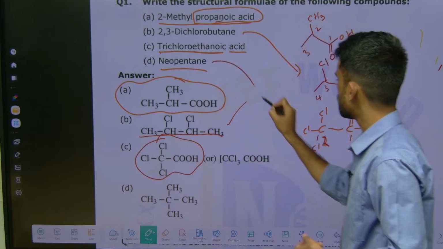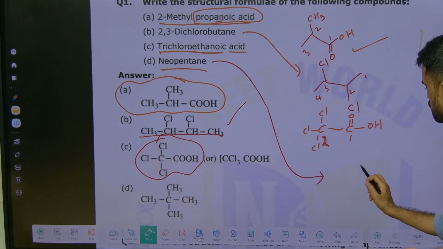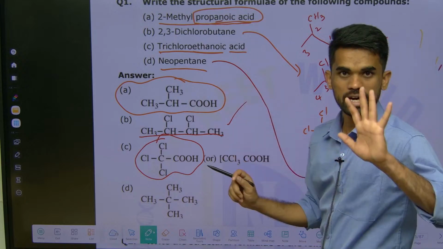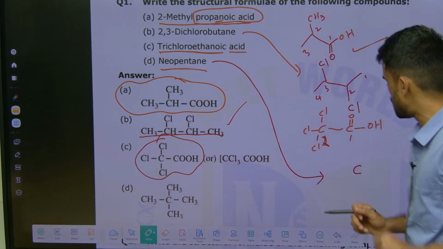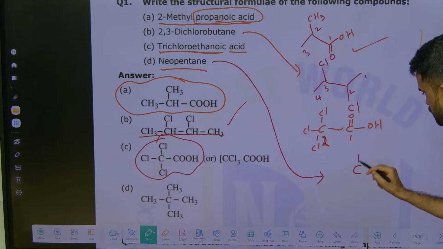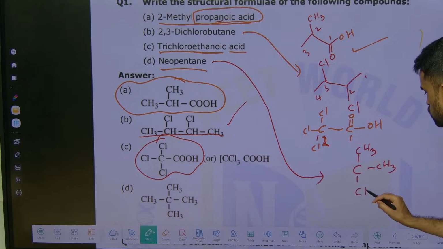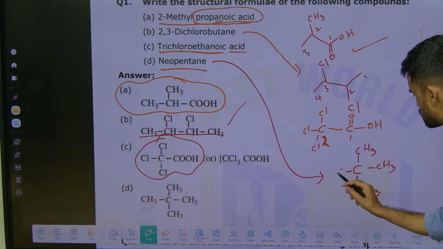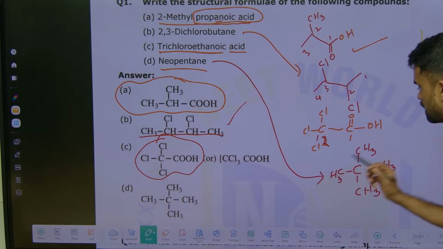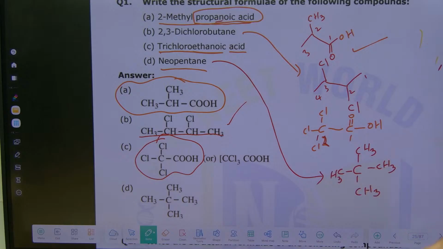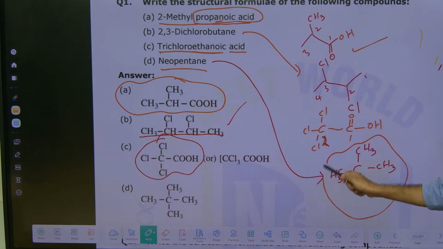See, they are saying neopentane now, so you just put a middle carbon. Pentane means 5 carbons should be there. Out of that, 1 carbon I am placing in the middle, and 4 other methyl groups. So the carbon's valency, 4 valency, is satisfied, with the other 4 methyl groups like this. If you see, this is neopentane. What is this? Neopentane. Yeah. So I hope you got the structure of neopentane.